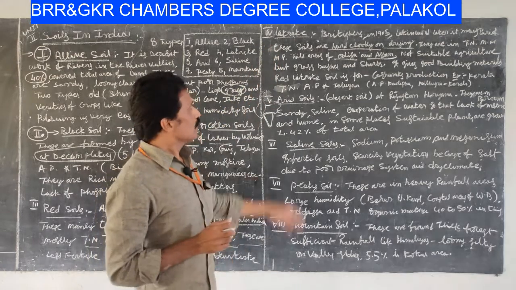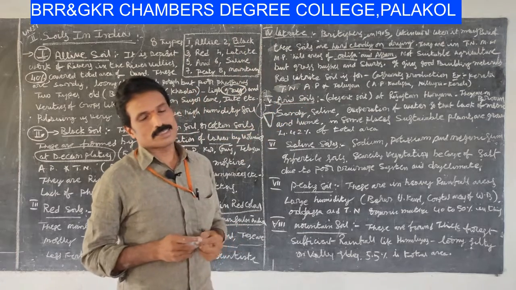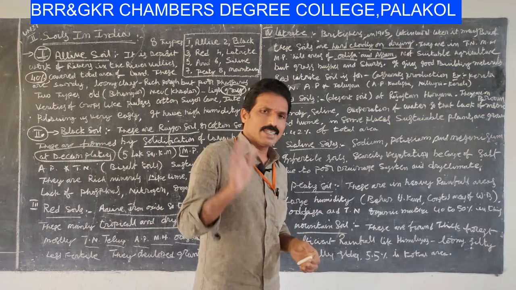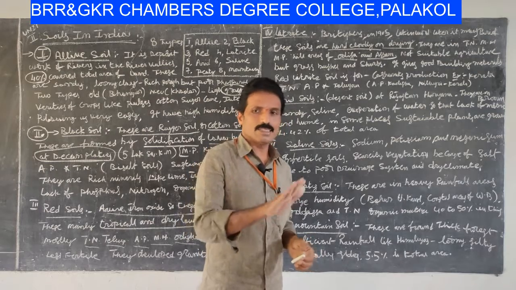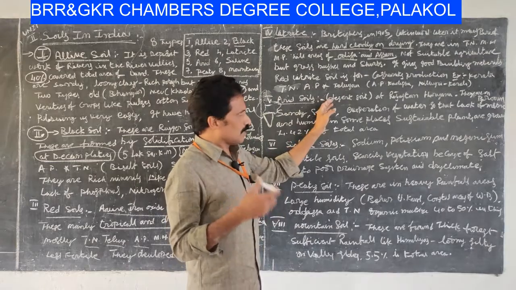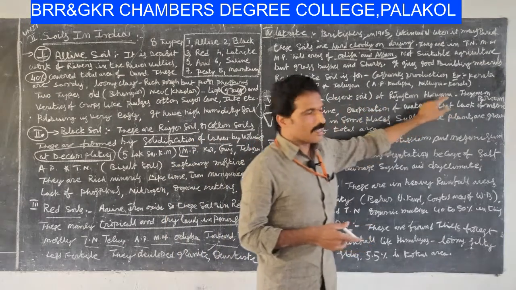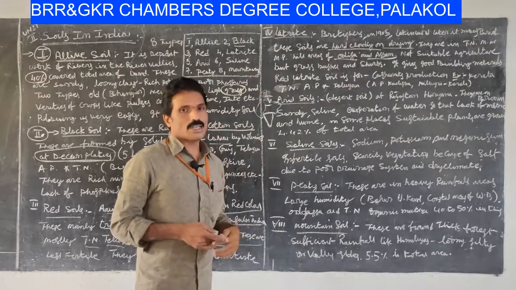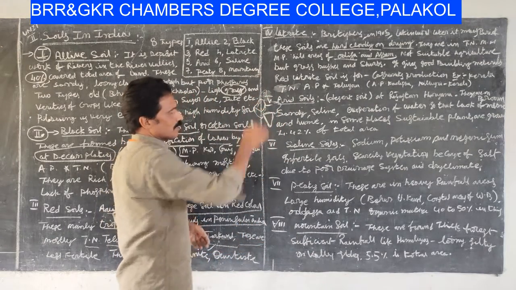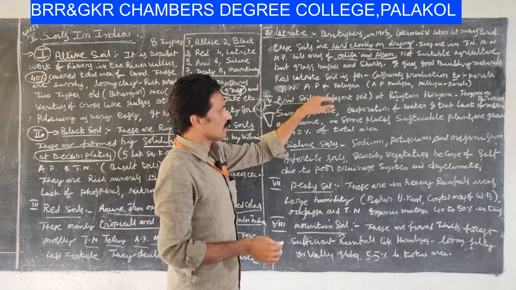Okay, my dear students, we already completed four, and the fifth one is arid soils. Arid soils are concentrated in the desert area of Rajasthan. Just listen to me. In Rajasthan and Haryana, these arid soils are located, the northwest regions like Rajasthan and the western part of Haryana.